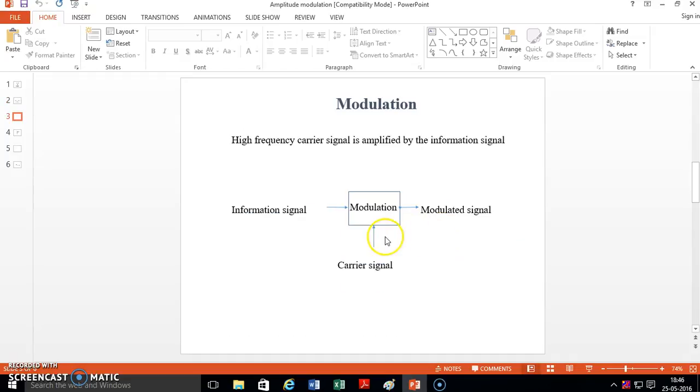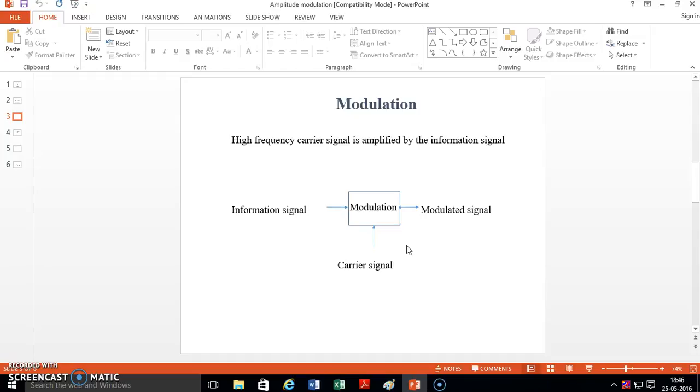Now see the modulation: information signal and carrier signal. Here the carrier signal is the high frequency signal and the information signal is the low frequency signal. This high frequency carrier signal is amplified by the information signal, and this carrier signal gives the modulated signal.